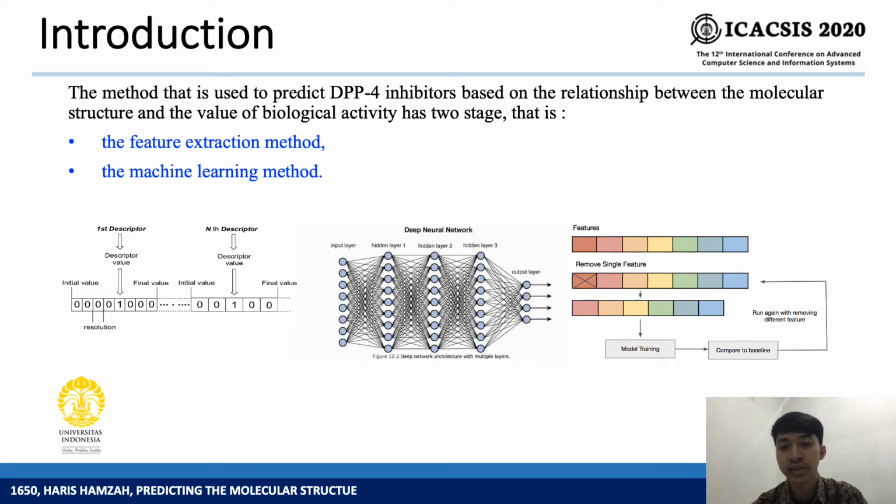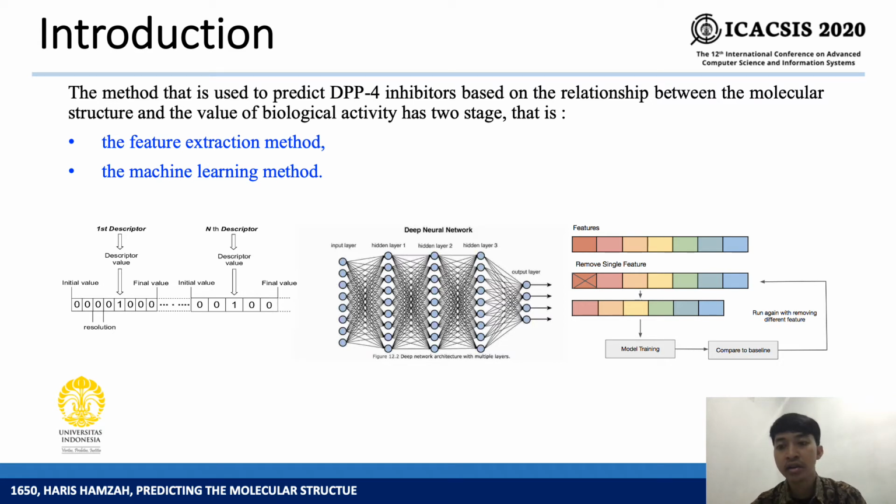In the second stage, machine learning methods have been developed for predicting active and inactive compounds of DPP-4 inhibitors, one of which is the deep neural network method, known as a machine learning method that is able to handle high-dimensional data. Vector extraction using the fingerprint method always produces a high-dimensional dataset, so a method is needed to make machine learning methods work effectively and efficiently. Feature selection is one of the important steps for processing and analyzing machine learning methods effectively.